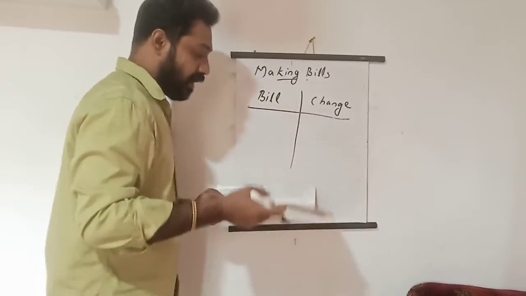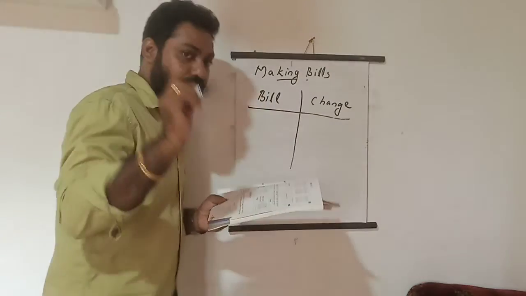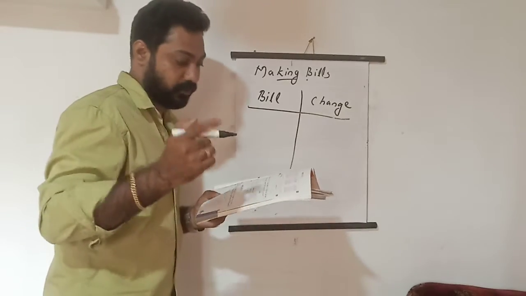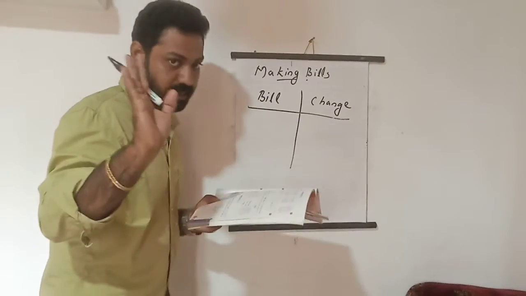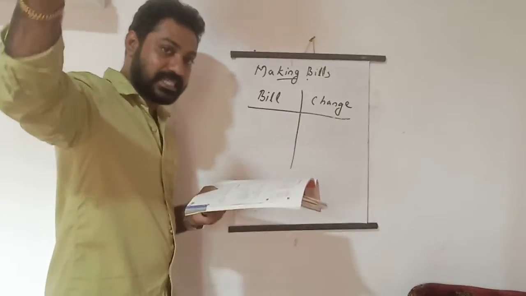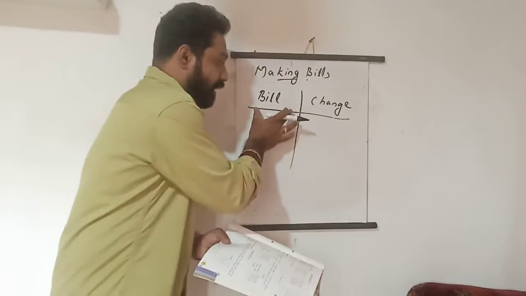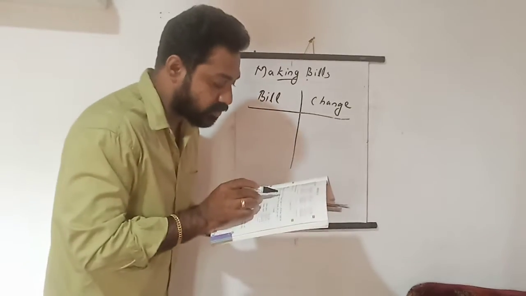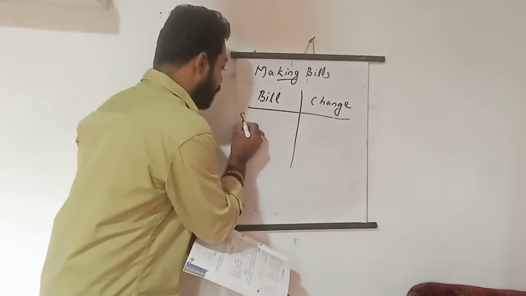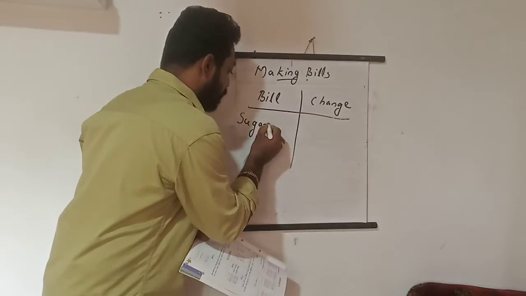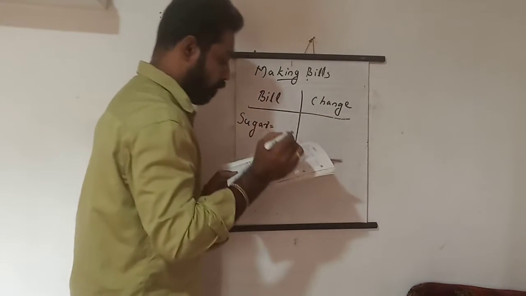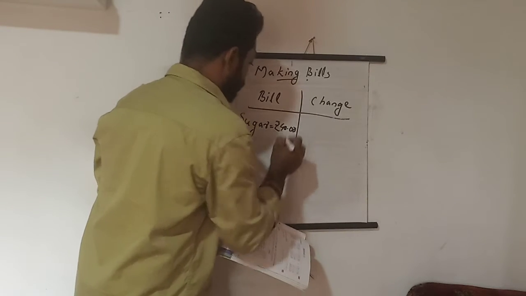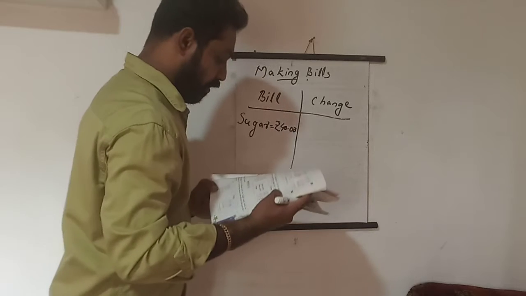So first you have to note the things we bought from the shop, which are sugar and curd. For making a bill, the first step is to note the things that we bought. First one is sugar, so I am writing sugar here. Sugar is equal to rupees 40.00.